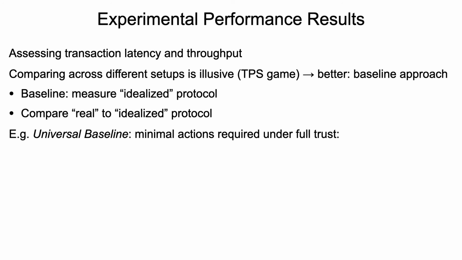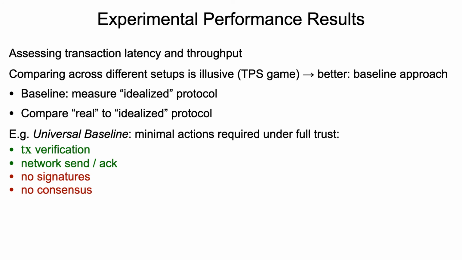For example, we have the universal baseline, which only measures the minimal actions required under full trust. So what would that be? That would be transactions are verified on a logical level. Network messages are sent and they are also acknowledged. But what we don't take into account is anything that has to do with security. So no signatures are processed and the parties do not try to achieve consensus.